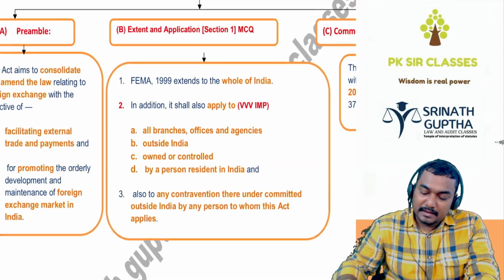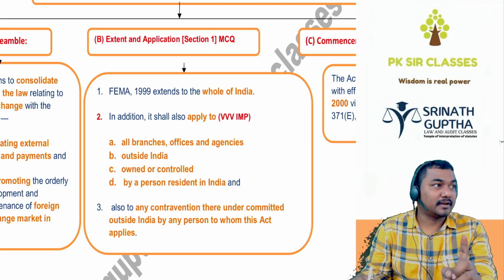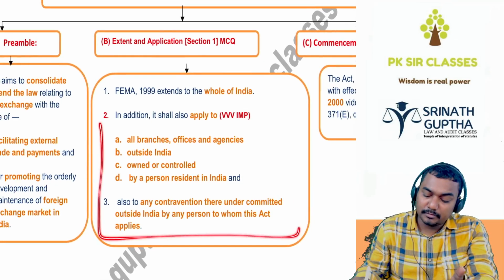Next, extent and applicability of the act. This is likely to come in MCQs, beta. First, section 1 of the act. This act is applicable to the whole of India, including Jammu and Kashmir. This act is also applicable to, and this is very, very important, beta.